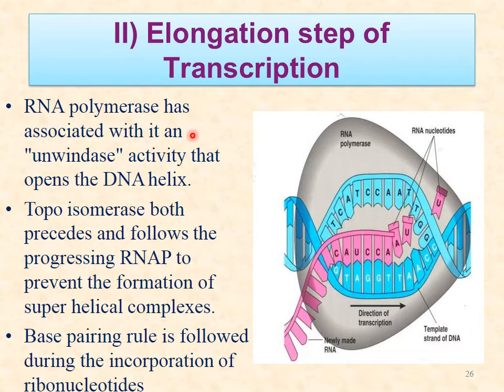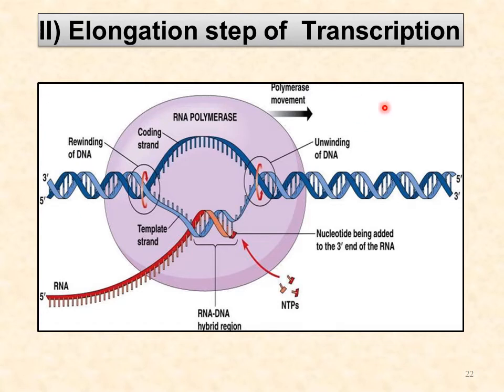This RNA polymerase is associated with an enzyme known as helicase, which opens the DNA helix. Topoisomerase both precedes and follows the progressing RNA polymerase to prevent the formation of superhelical complexes. So it will avoid the formation of superhelical complexes. The base pairing rule is followed during the incorporation of new ribonucleotides. Then elongation starts.